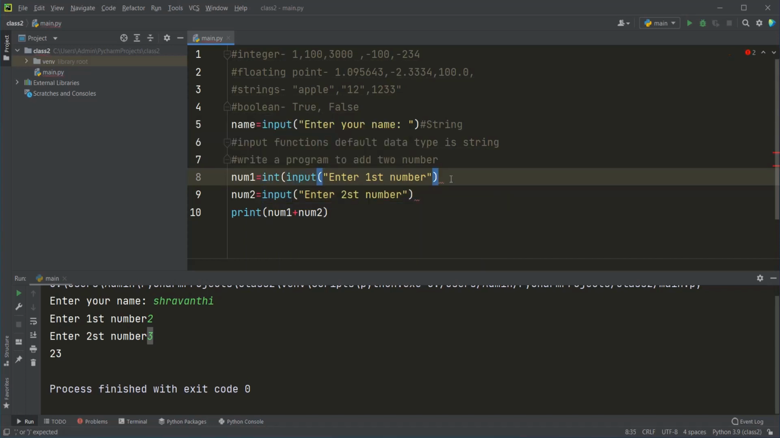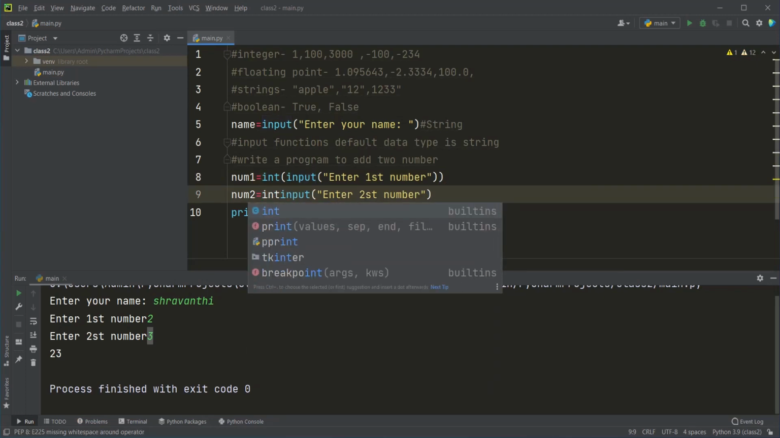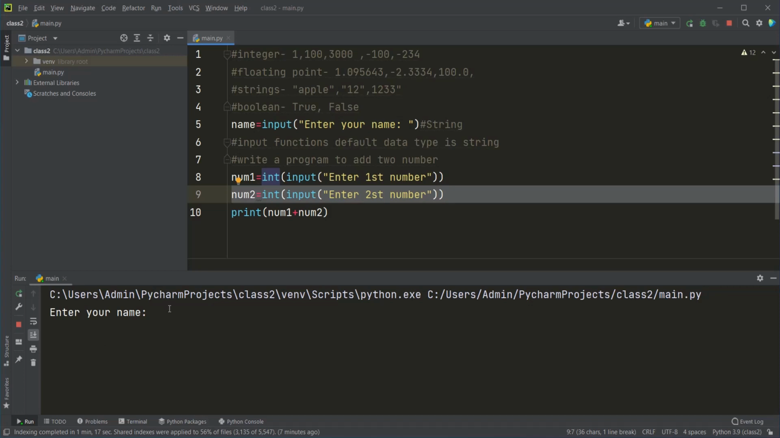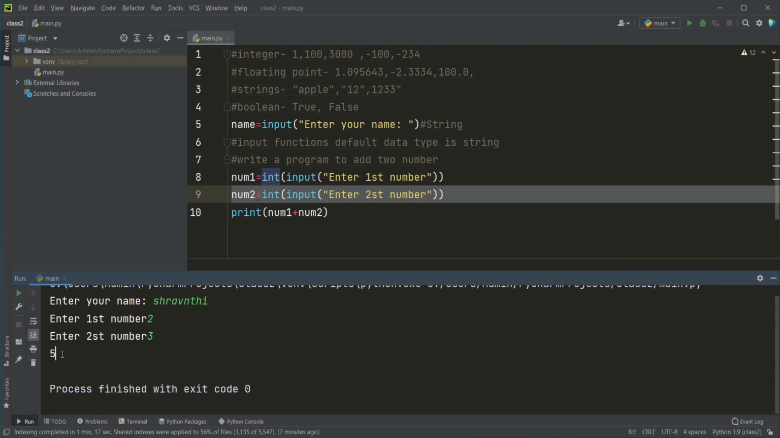Int is used for integer, and float is used for float. I will also show you an example for float, no worries. So here what I am doing is explicitly converting my num1 and num2 to the integer data type. So now my num1 and num2 will hold integer values, and if I run this program now and enter the name Shravanti again, and then 2 and 3. Can you see 5 is being printed correctly because we have explicitly converted num1 and num2 to integer.